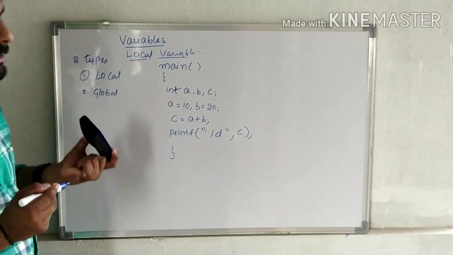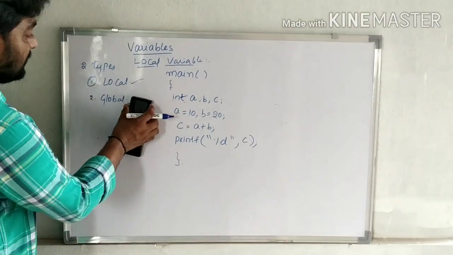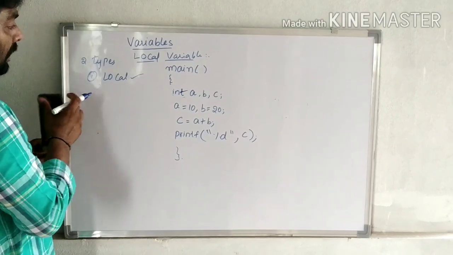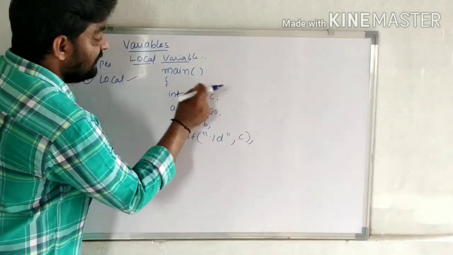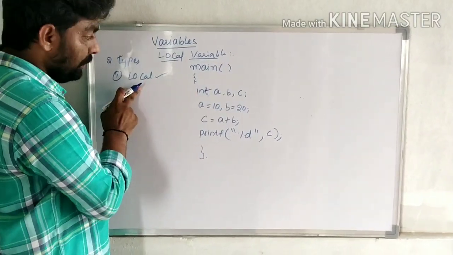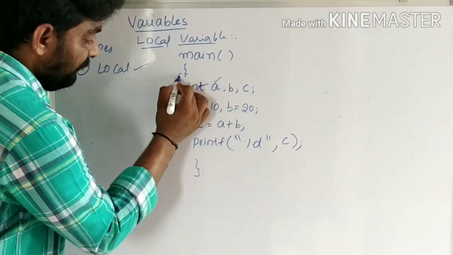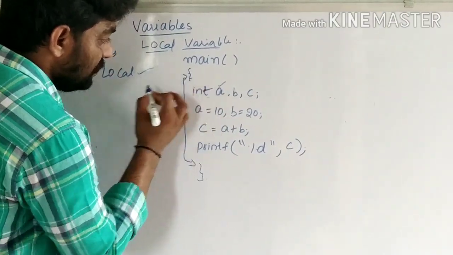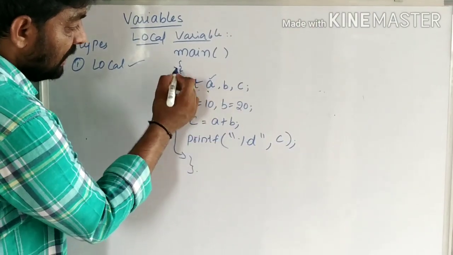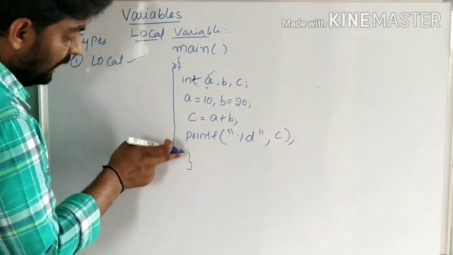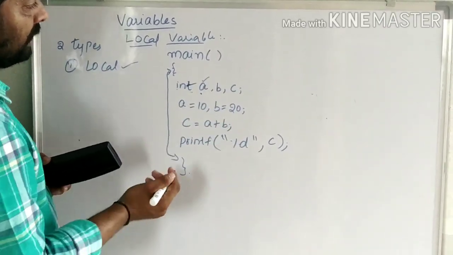Mainly we have two types of variables: local variables and global variables. First of all, we will discuss local variables. A local variable is a variable which is present within a function. The scope of a local variable is within that function only.